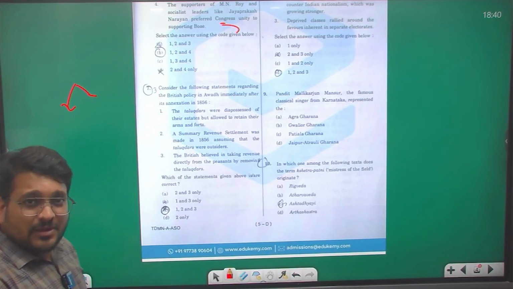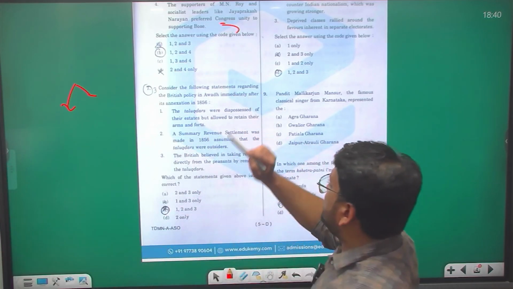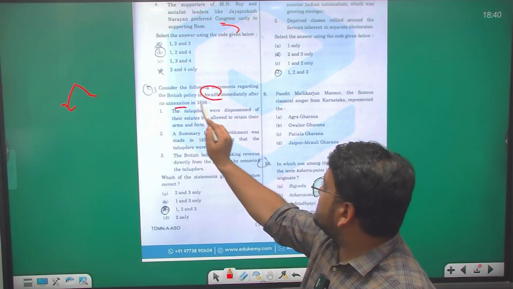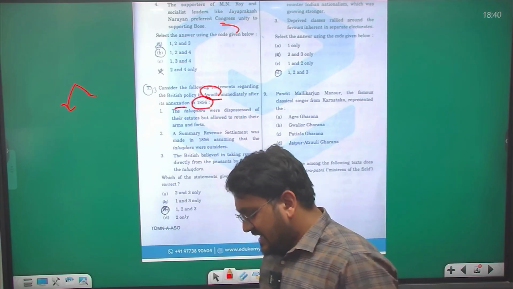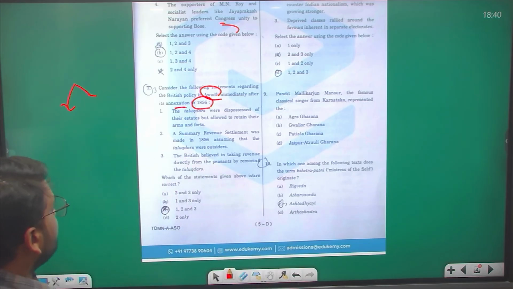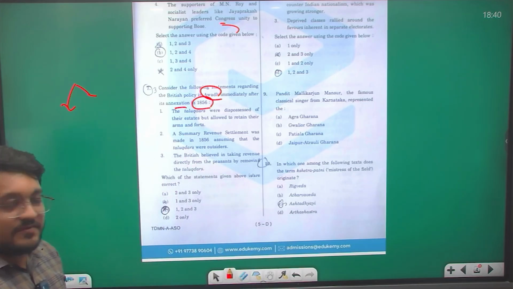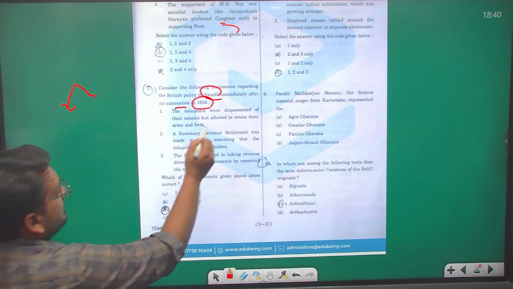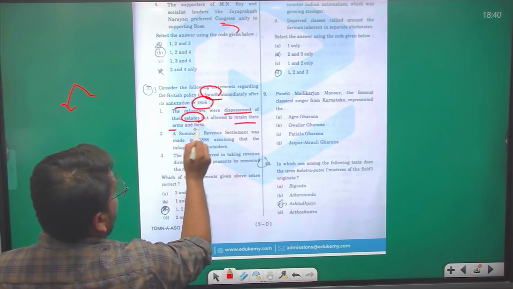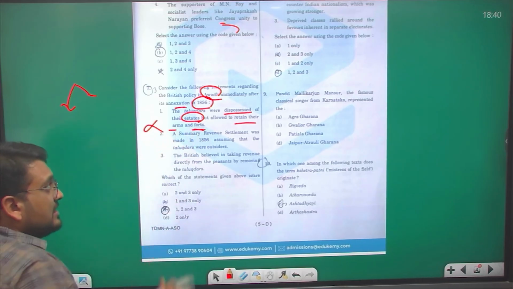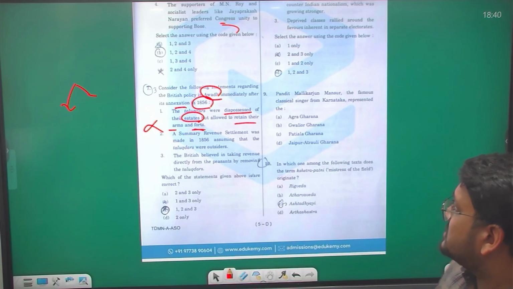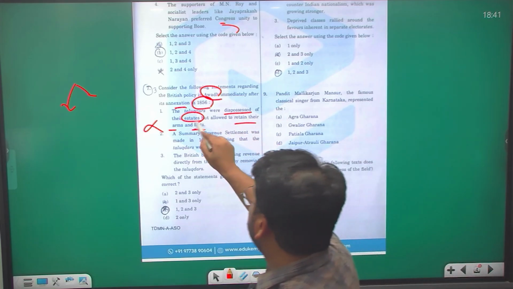Again a modern history question. Consider the following statements regarding British policy in Awadh immediately after the annexation in 1856. Yes, in 1856 Awadh was annexed by the Britishers, right? So what were the changes they brought? We are talking about that. The talukdars were dispossessed of their estates but allowed to retain their arms and forts. No, they were not given such rights also. They were dispossessed of their arms and forts and they were dispossessed of their estates.